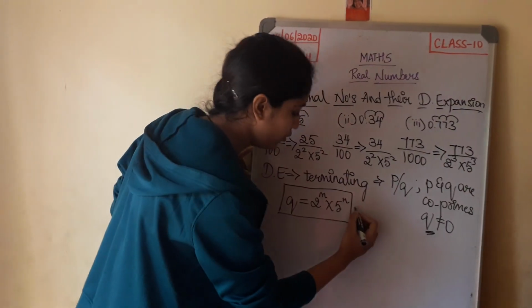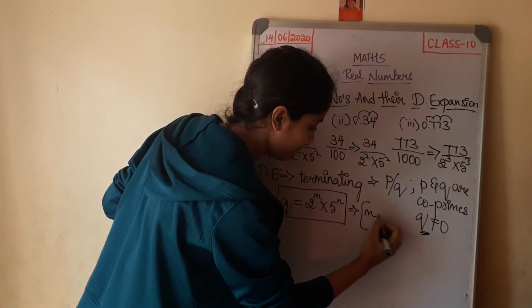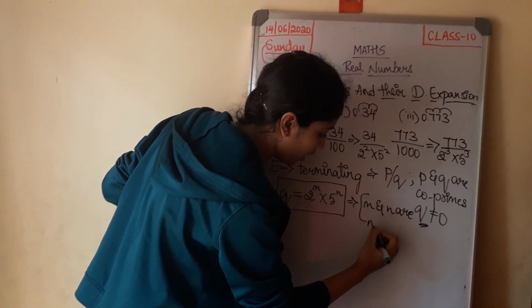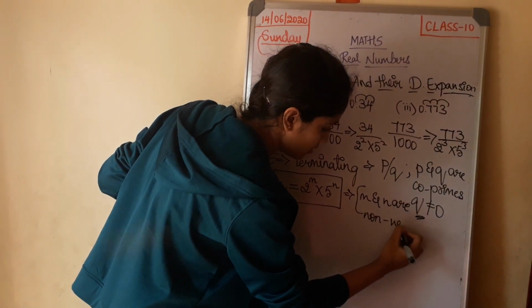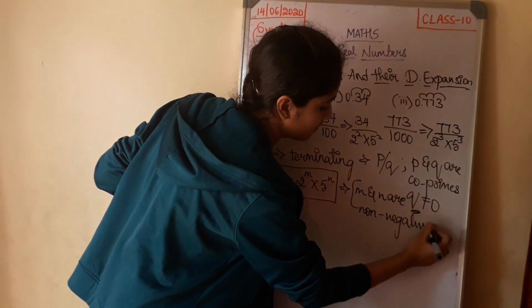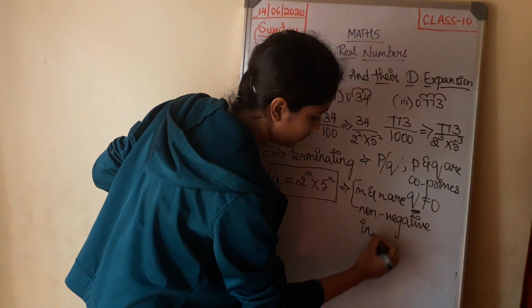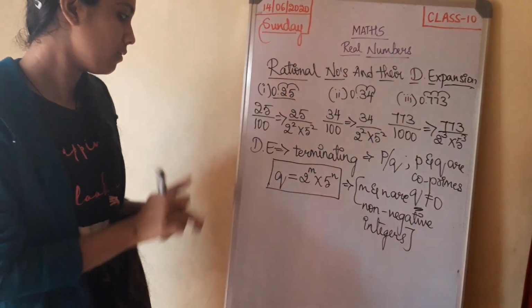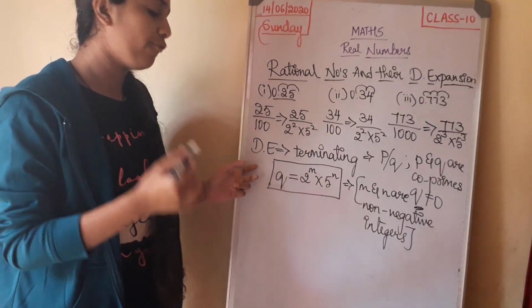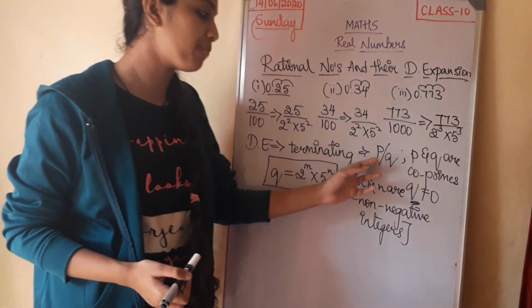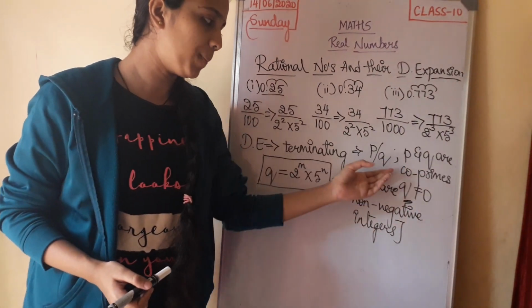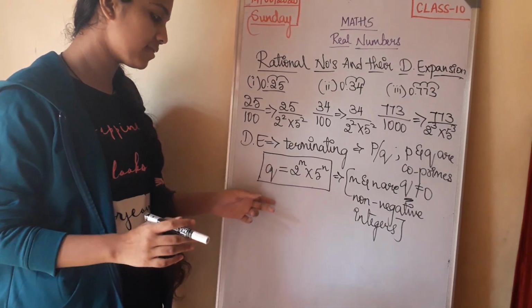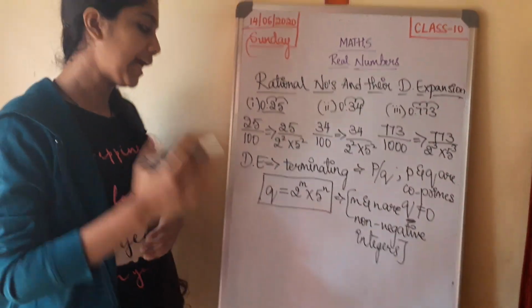Here you have to remember that m and n are non-negative integers. So, if the decimal expansion of a rational number is terminating, in the form of p by q, where p and q are co-primes and q is not equal to 0, then remember that if you factorize q, you get 2 power m into 5 power n.